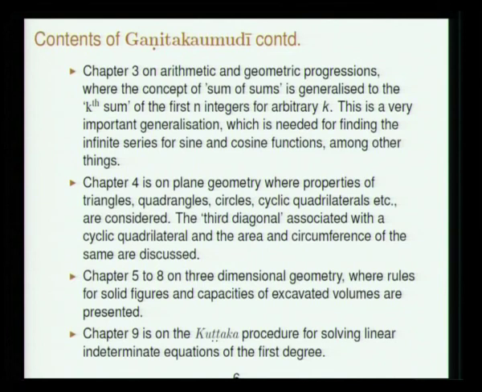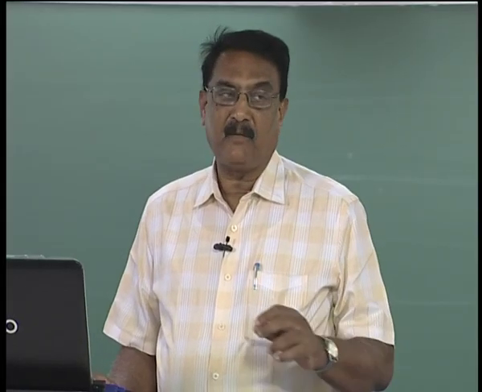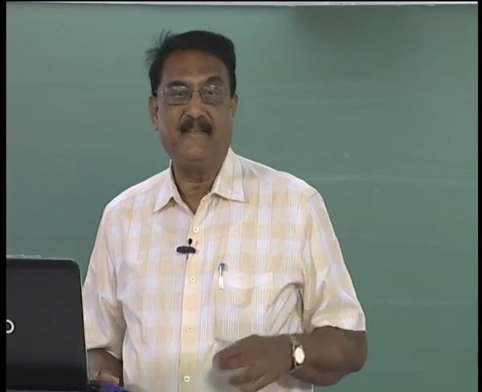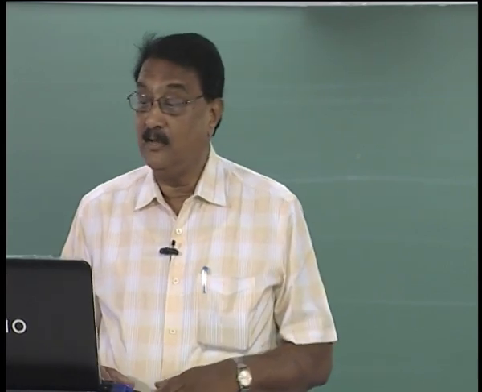Then chapter 3 is on arithmetic and geometric progressions, where the concept of sum of sums is generalized to the kth sum of the first n integers for arbitrary k. We had already seen that Aryabhatta himself had given the sum. Sigma 1 plus etcetera up to n, the sum of the first n integers, is n into n plus 1 by 2. Then if you take r into r plus 1 by 2 and sum 1 to n, that is the second sum. Like that you can go on.